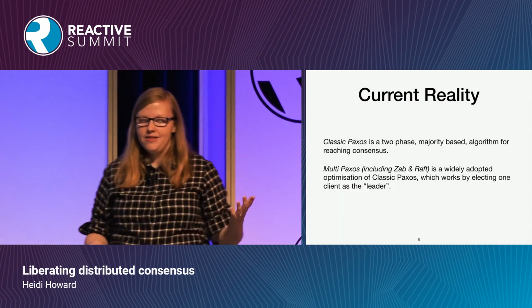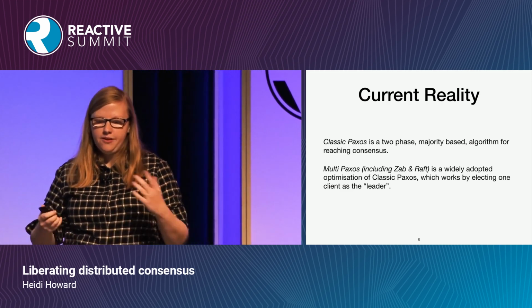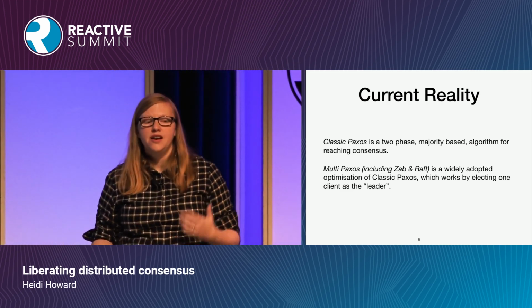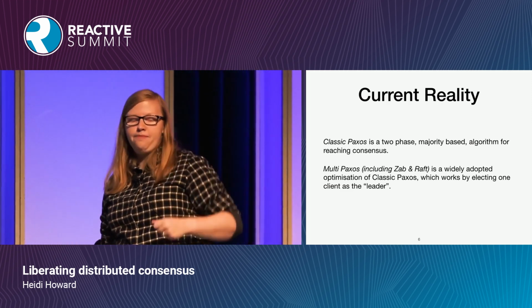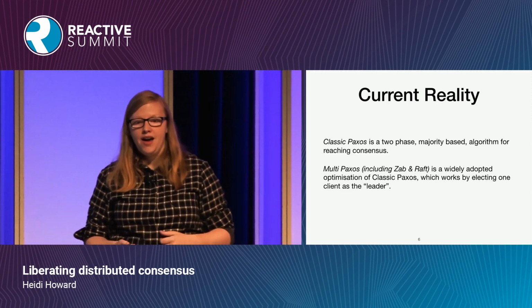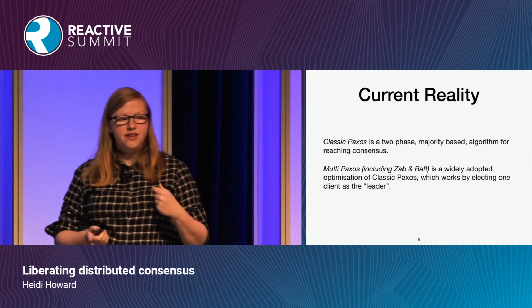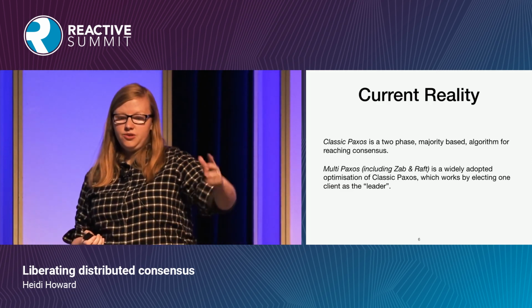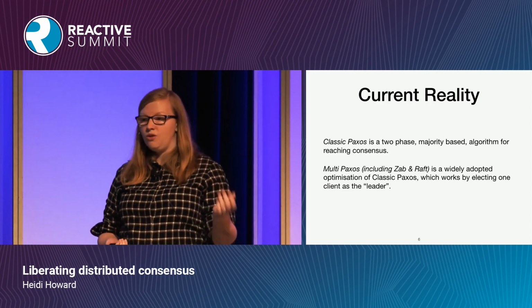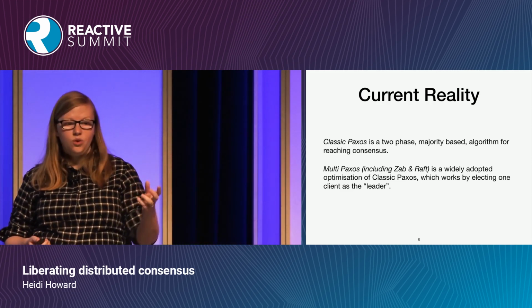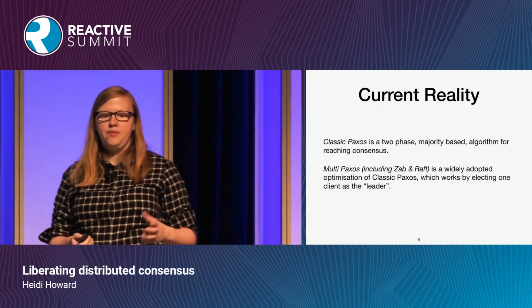So in the current reality of consensus, I broadly divide it into 2 groups. There is the classic Paxos model. So this is invented by Lamport in the Part-Time Parliament paper, and it says you can achieve consensus in 2 phases using a majority of participants. And it's an algorithm that's talked about, it's an algorithm that's taught and researched, but it's rarely implemented as is in distributed systems.